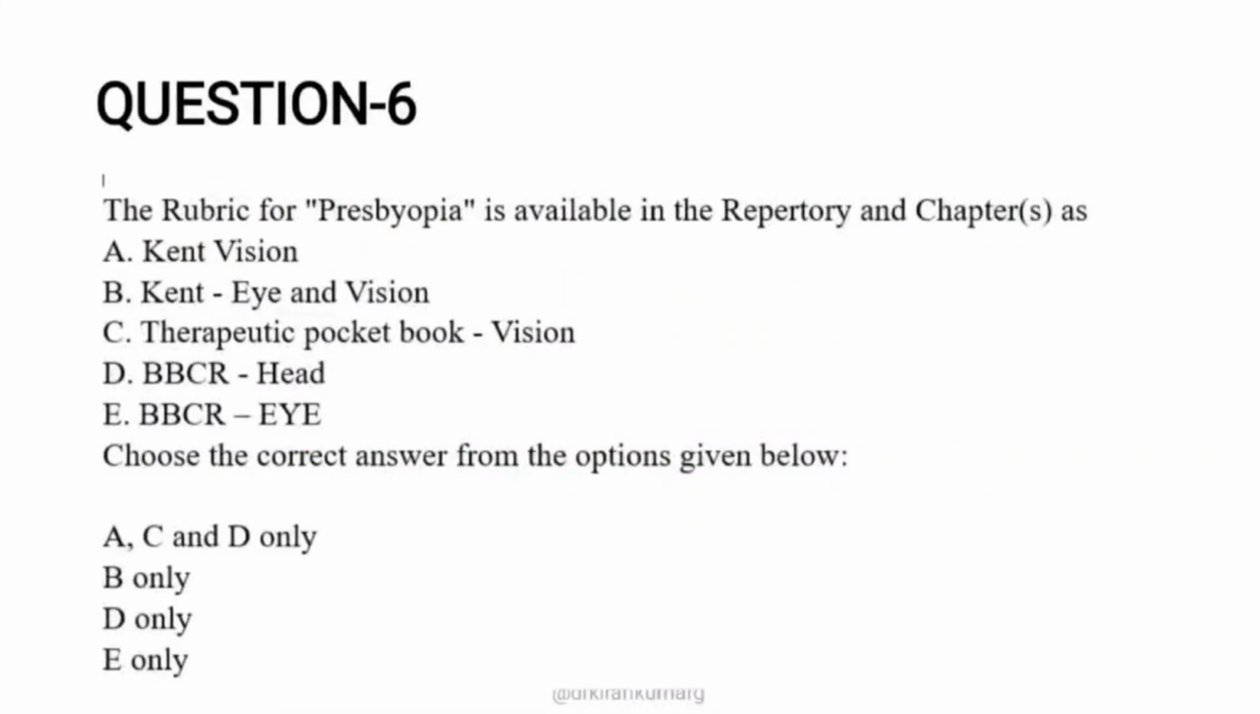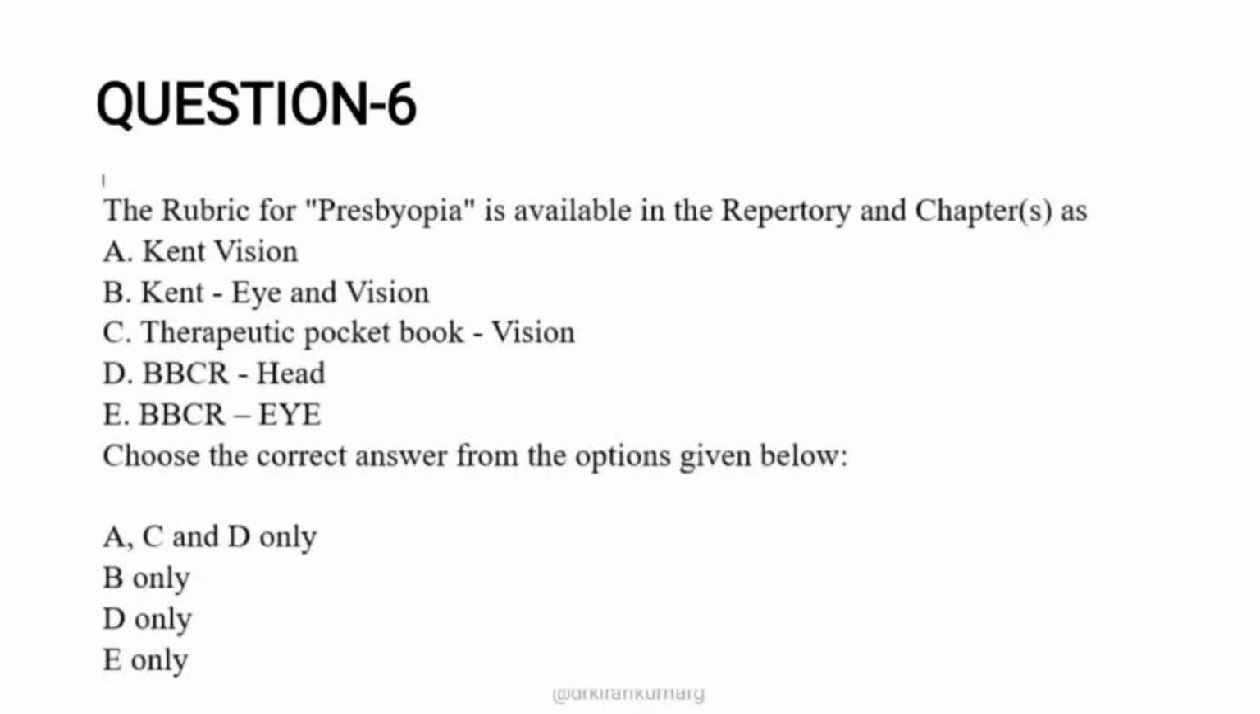Moving on to the 6th question. The rubric for presbyopia is available in which repertory and chapter? There are 5 main headings. Under that you need to select in which repertory and in which chapter presbyopia is mentioned.